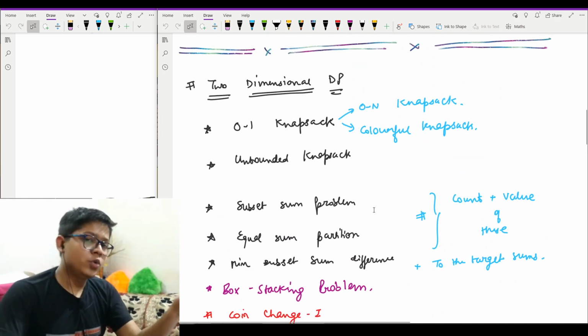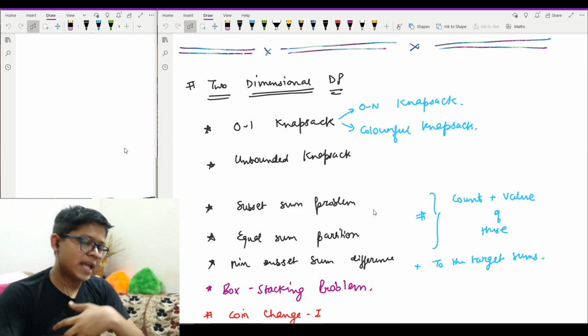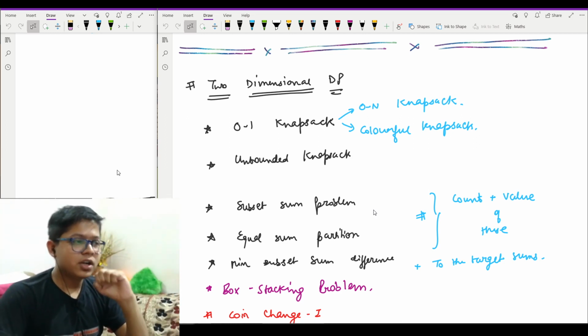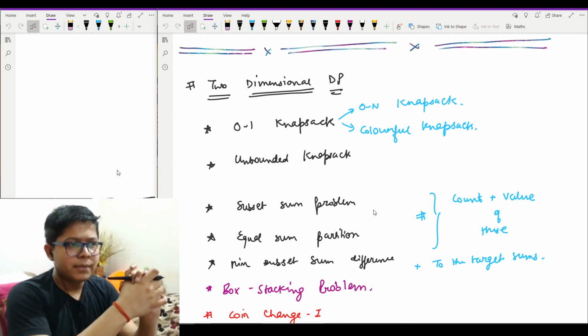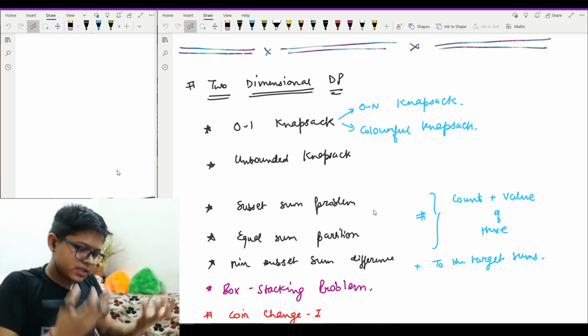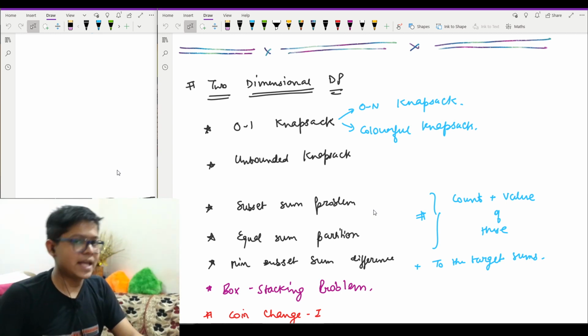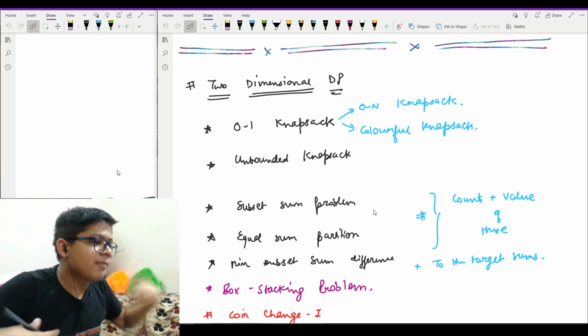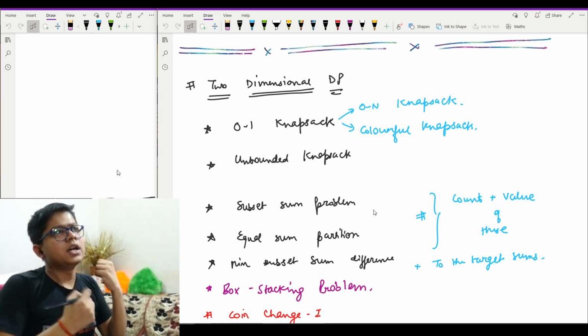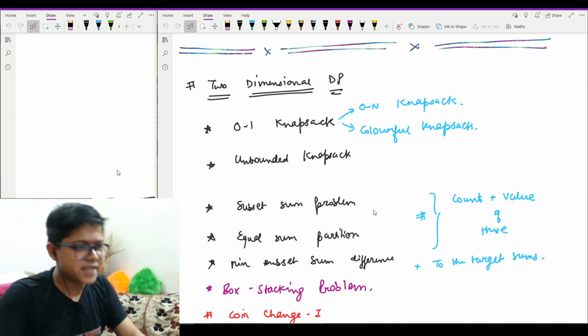Then we will move on to 2D DP. In 2D DP, we will have 0/1 knapsack. In 0/1 knapsack, although there are a few variations of it, out of those I have chosen two more, which is 0/N knapsack and colorful knapsack as well. Then I have unbounded knapsack, which is the extra version of 0/1 knapsack.